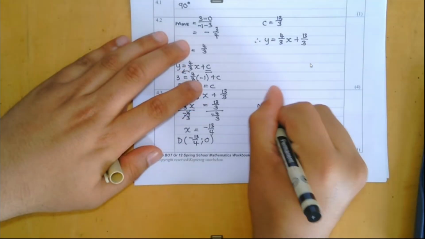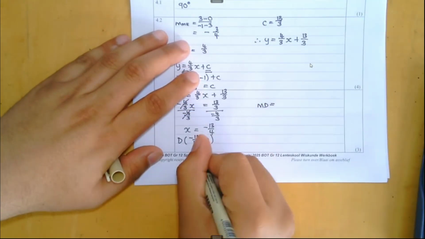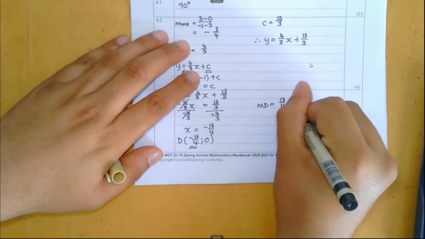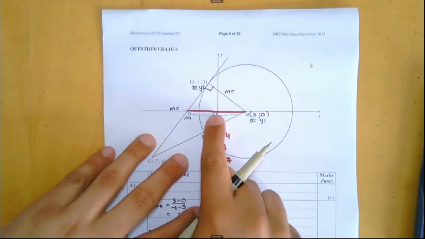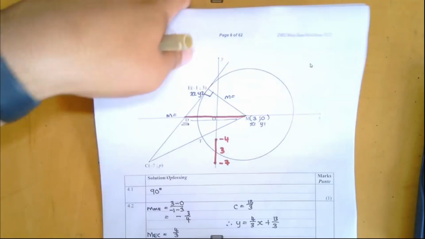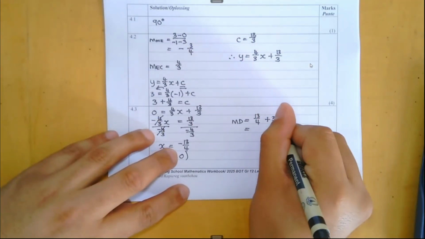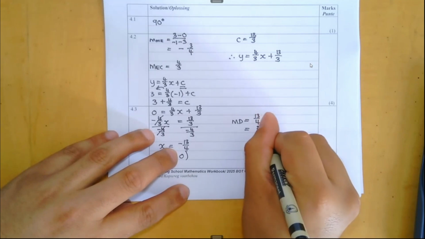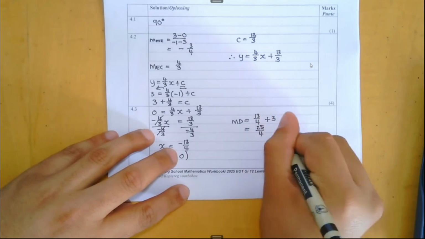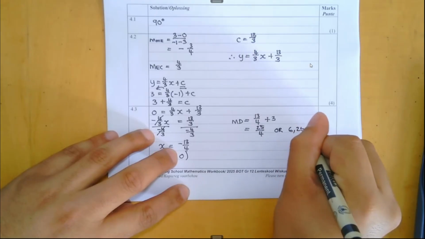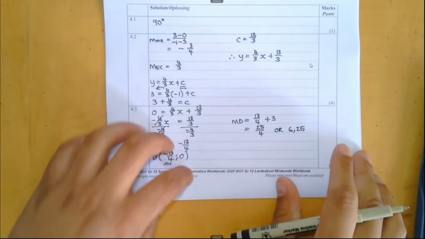From O to D, it's going to be 13/4 units, and from O to M, it's going to be 3 units. That's 12/4 plus 13/4, which is 25/4, or we can write it as 6.25. And that will be my distance of MD.